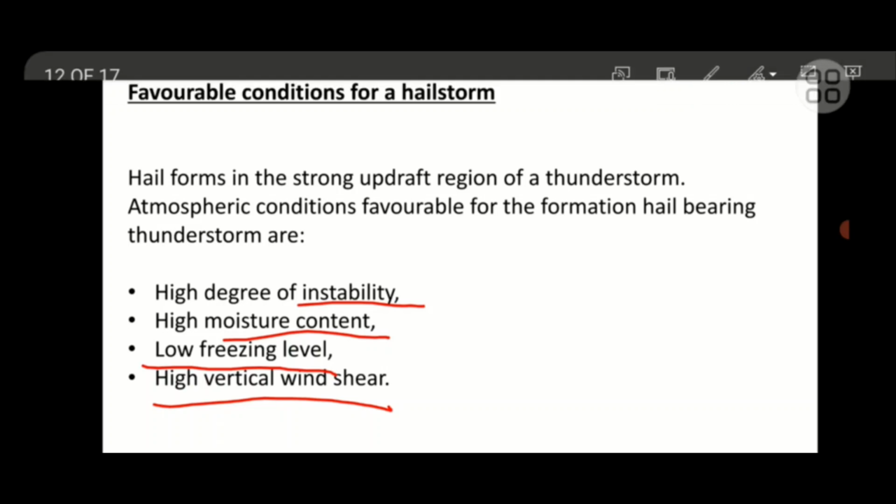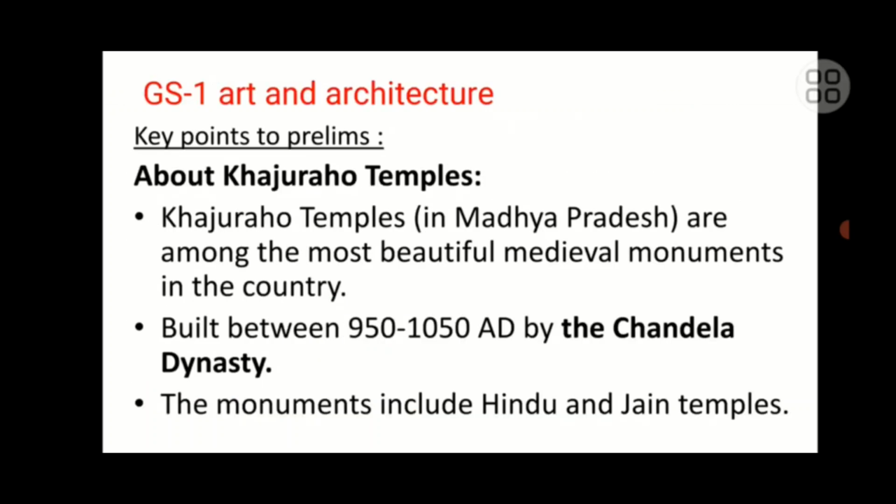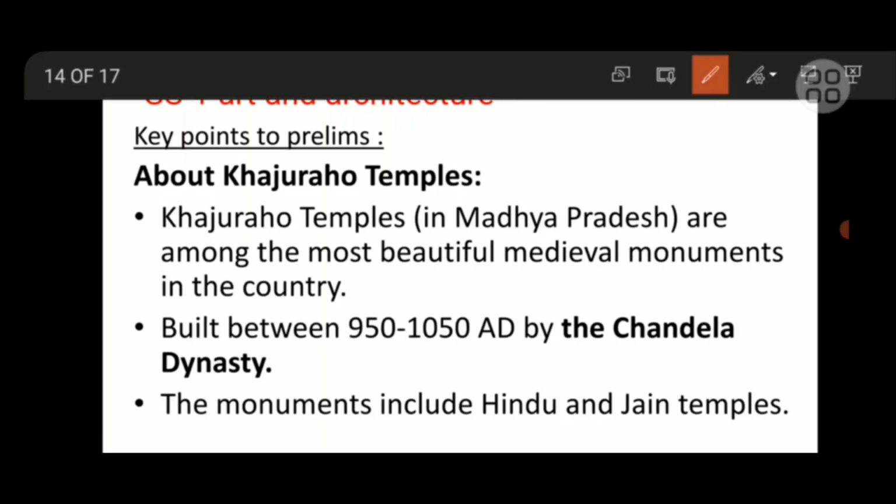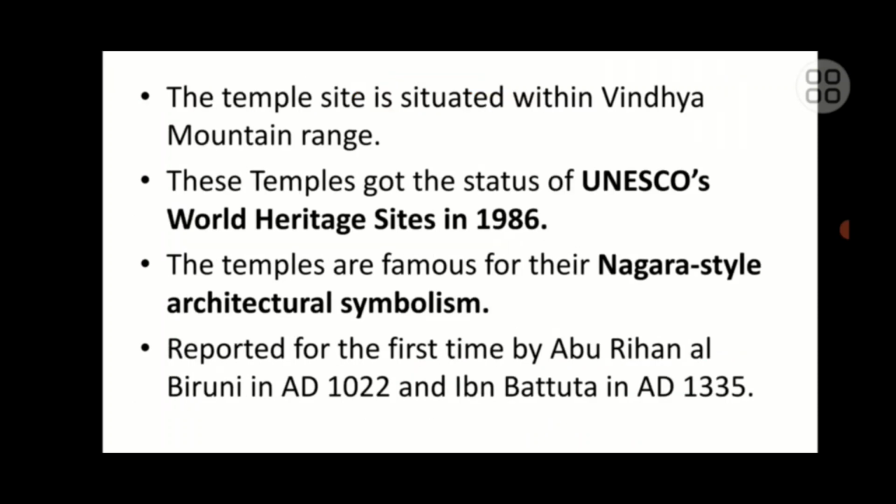An exhibition in New Delhi showcases repatriated artifacts, particularly from the Khajuraho temple, the most beautiful medieval monument in the country, built by the Chandela dynasty during 950 to 1050 AD. These monuments include Hindu and also Jain temples.